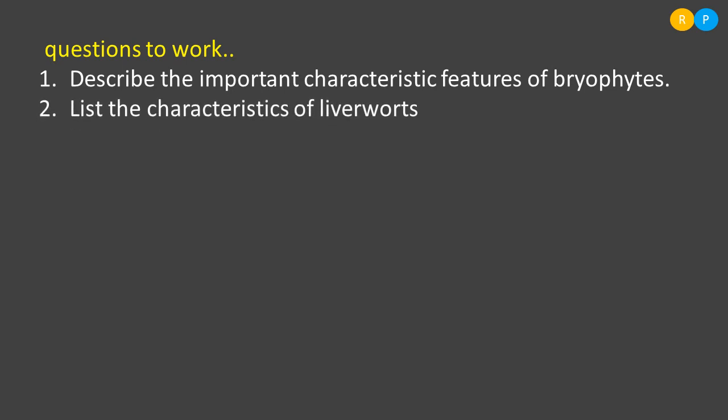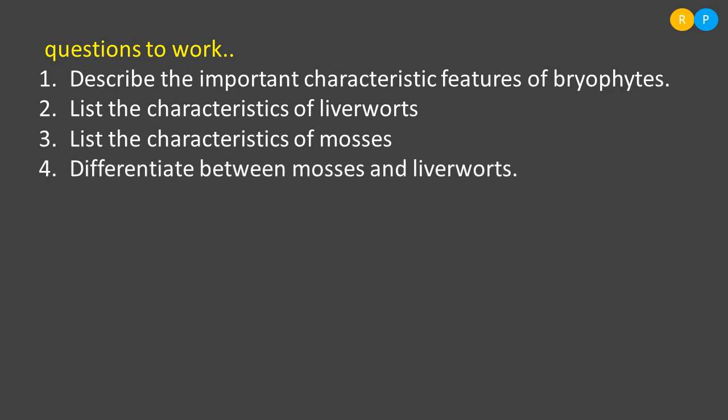Then the second question is: list the characteristics of liverworts. The third question is: list the characteristics of mosses. And the next one: differentiate between mosses and liverworts. Yes, children, one more thing: when you are answering 5 mark questions, the minimum points needed is 10. So restrict your notes to 10 points, and that will be sufficient for a 5 mark question. Clear? So please work out these questions. Yes. Thank you.